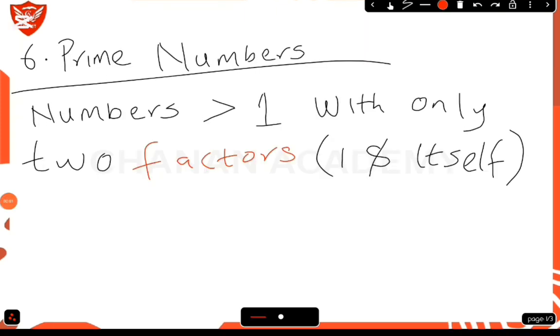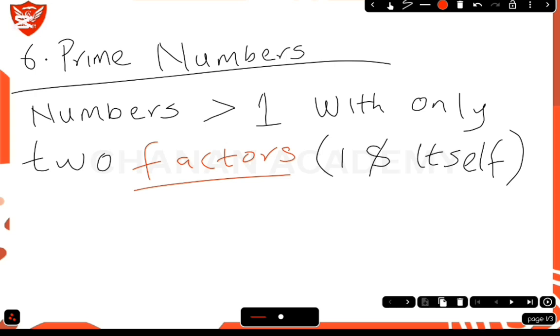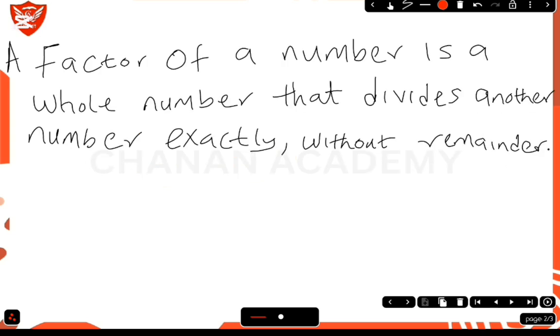All right, so we'll talk about prime numbers. Prime numbers are numbers that are greater than 1 with only 2 factors, and the factors are 1 and itself. Before we continue, let me talk about what a factor is. A factor of a number is a whole number that divides another number exactly without remainder.